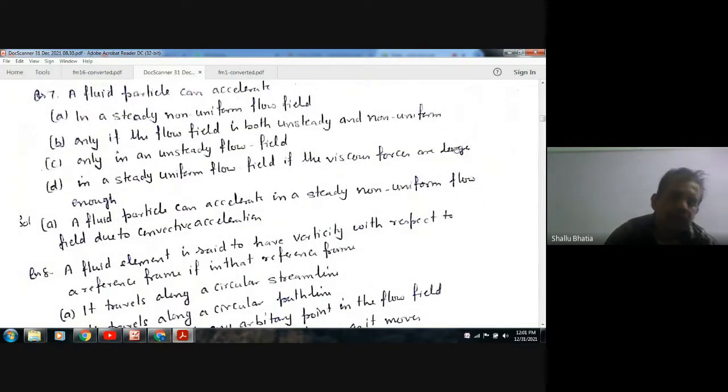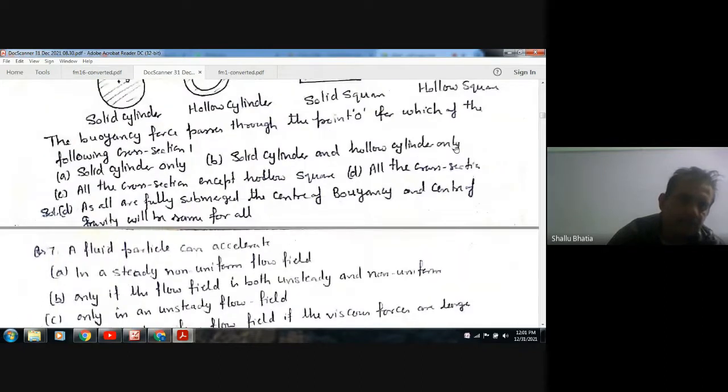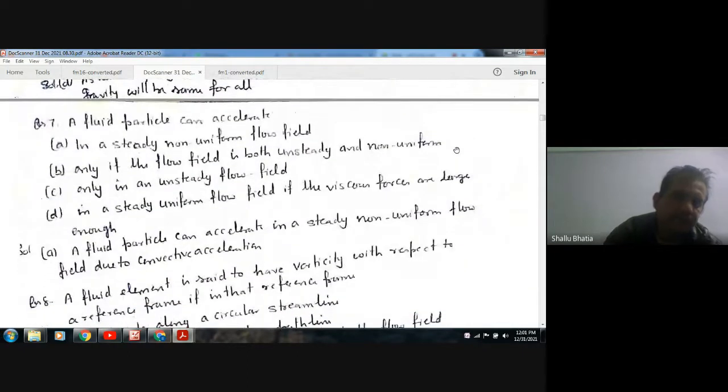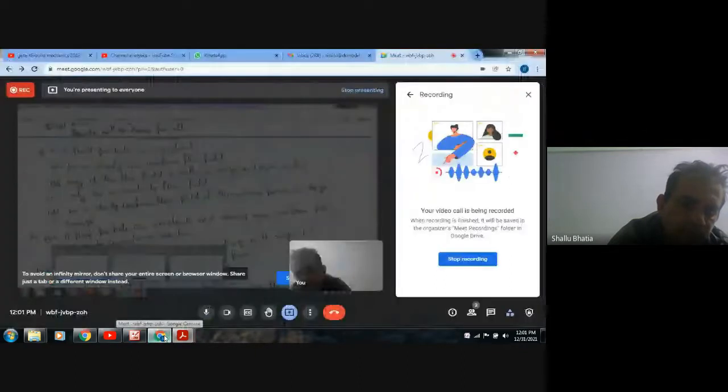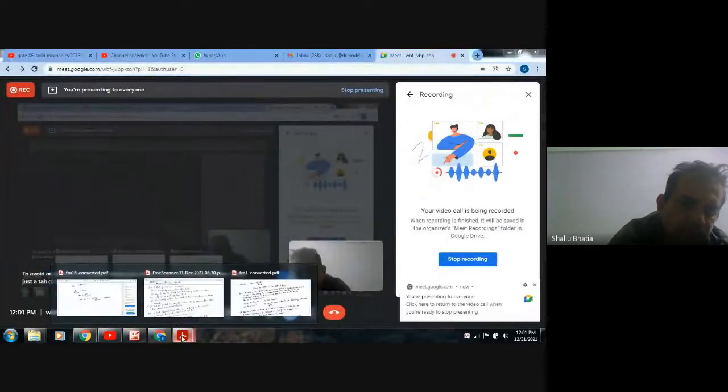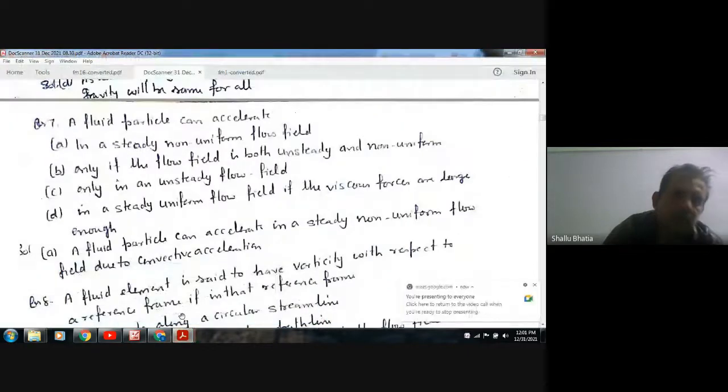A fluid particle can accelerate: Option A, in a steady non-uniform flow field. B, only if the flow field is both unsteady and non-uniform.